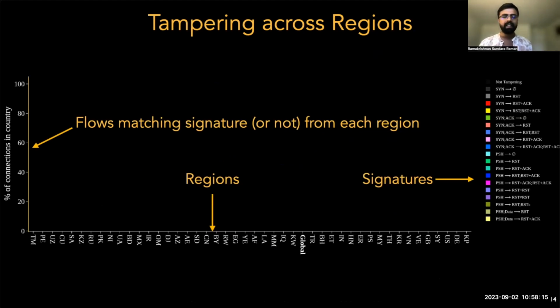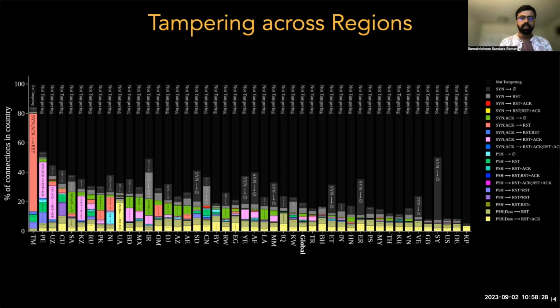Okay, so now to some findings from our global analysis of passive measurement data. In this graph, we have a few select countries on the x-axis, and the y-axis shows the percentage of flows matching each signature. The distribution of each of the signatures varies across countries. Some signatures are predominantly seen only from certain countries, and this again indicates that we are detecting specific tampering behavior.